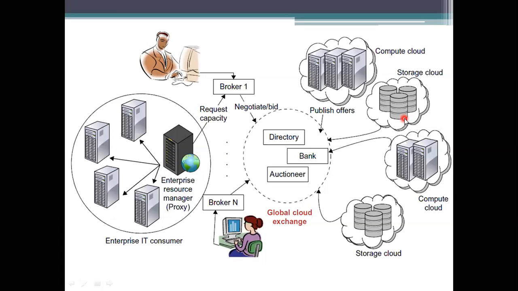So if people want to access data from multiple clouds, they need to use the global cloud exchange suitable for their environment, because many different cloud providers will be there. They form the cloud exchange. They don't simply send all the data into that environment. They form the cloud exchange based on some environment only. For one environment they have a global cloud exchange, and for another environment they have another cloud exchange.